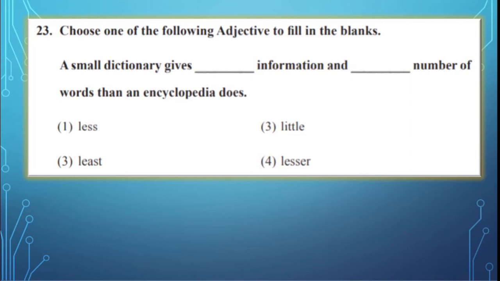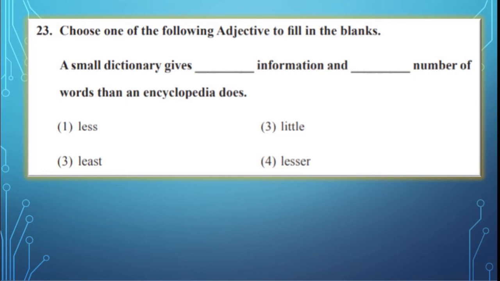Next, choose one of the following adjectives to fill in the blanks. Adjective, okay, which describes the noun. And here, two blanks are there, which means the same word we have to use here. Right? We will read.